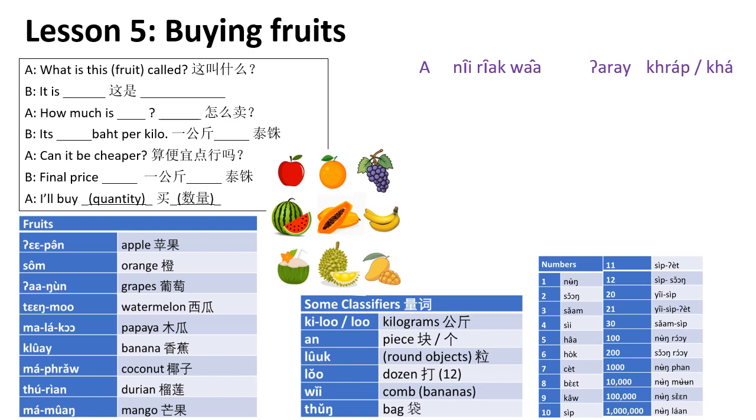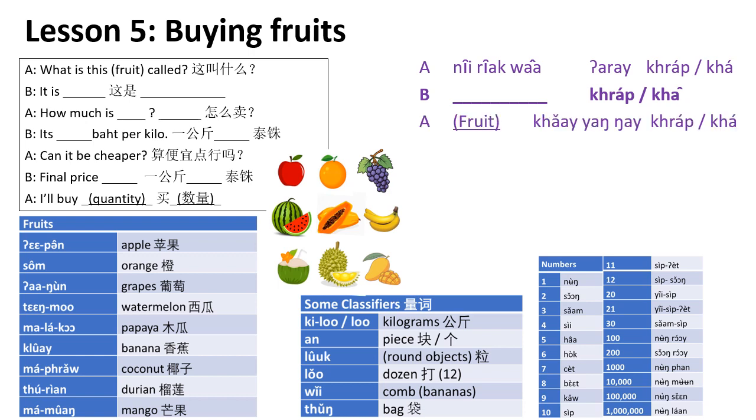Right? Yeah, and you have some fruits here. So the vendor will say, oh, what's that? Okay, let's choose one. Maybe we'll say this is oranges. How about oranges? ส้มค่ะ. ส้มค่ะ. And you want to ask, how much is it? So you say ส้มขายยังไงคะ. Okay, so you put the name of the fruit first. ขายยังไง means how is it sold, right? How is it sold or how much is it?